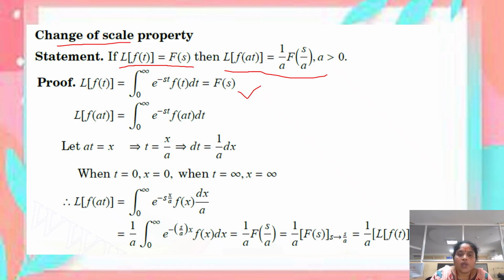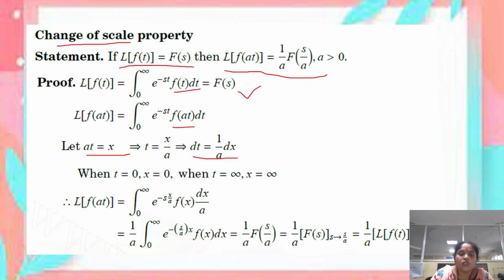Here we have to replace f of t by f of at. By using the substitution rule, we introduce a new variable x. Just replace at equal to x. After that t equal to x by a, then differentiating t with respect to x, we get dt equal to 1 by a into dx.